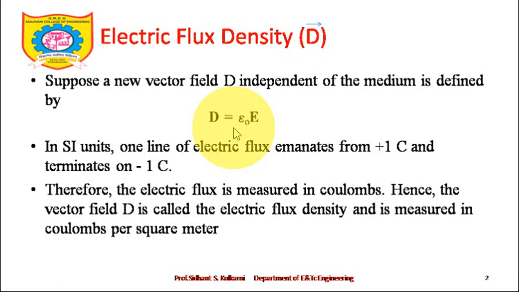Welcome back, friends. In the previous lecture we talked about electric flux, properties of electric flux, and we had an introduction about electric flux density D bar. Also we have gone through the relationship between D bar and E bar. D bar is equal to epsilon E bar, and electric field intensity is represented in the electric flux density by this particular formula. When we go to magnetostatics, a similar kind of formula is also applicable. And now today we will discuss electric flux density and its application in the Gauss law.